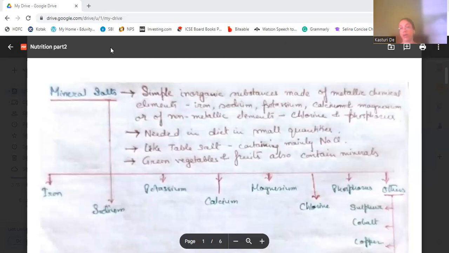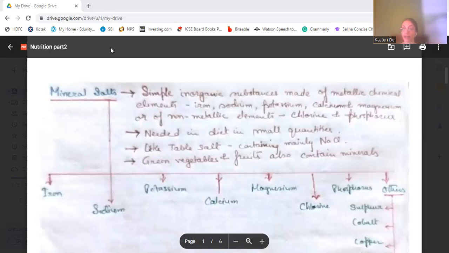So, we will start with minerals. Minerals are salts. They are simple inorganic substances made up of metallic chemical elements, like sodium, iron, potassium, calcium, magnesium. These are all metals, and these are chemical elements. Even non-metallic elements are also present in mineral salts, like chlorine and phosphorus.